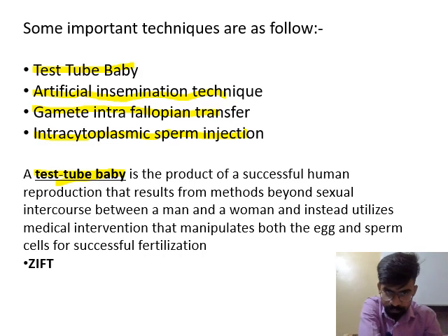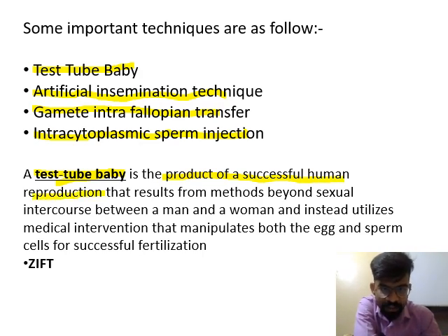So a test tube baby is the product of successful human reproduction that results from methods beyond sexual intercourse. Means in this, sexual intercourse is not needed. Instead, this method utilizes medical techniques that manipulate both the eggs and sperm for successful fertilization.